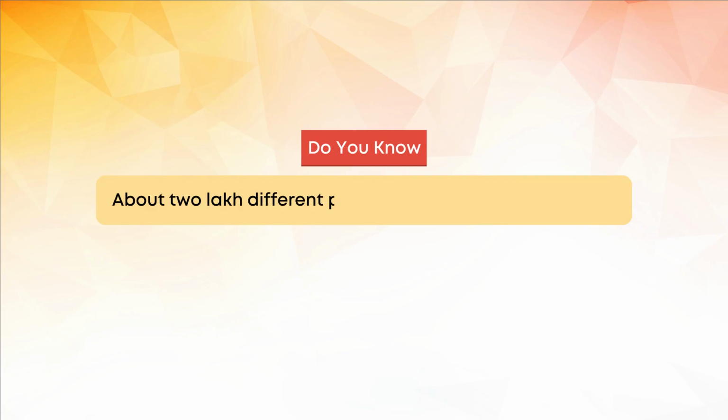Do you know? About 2 lakh different plant species are found on Earth.